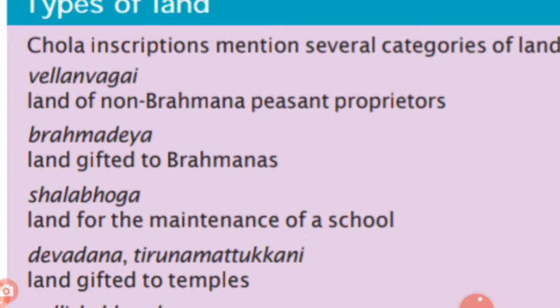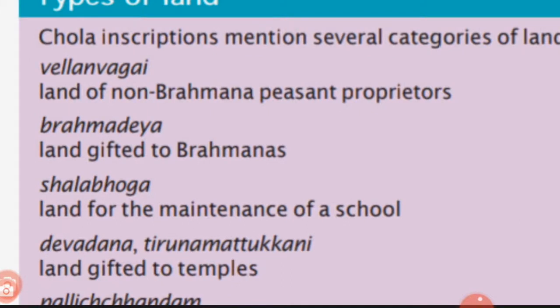The next one is Shala Bhoga. Shala Bhoga is the land for the maintenance of the school. During the ancient period, Shala means school. The next one is Devadana or Tirunamattukani, which is land gifted to the temples. Nowadays we call it Devadana. The next one is Pallichandam. Pallichandam is the land given to the Jain institutions.